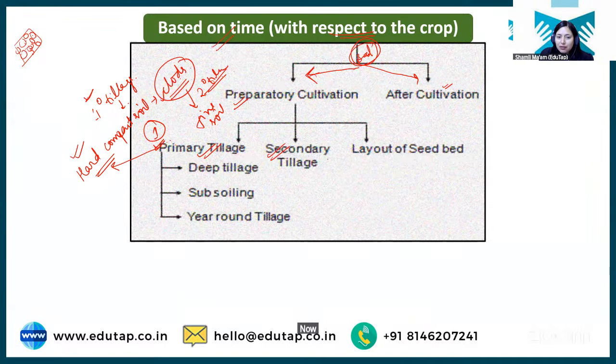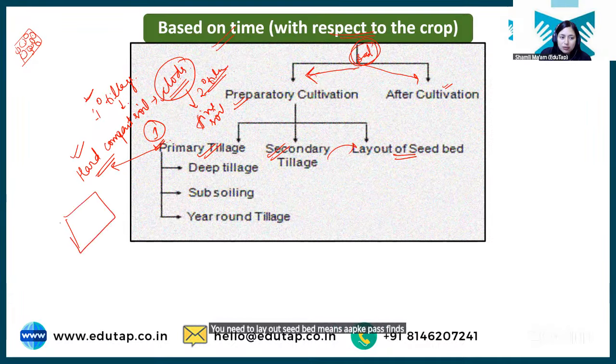Now students, after secondary tillage, once you have achieved fine soil bed, you need to lay out the seed bed. Means आपके पास fine soil आ गई है field में. Now you have converted this clod into fine soil. So now you need to lay out where you want to sow the seed.